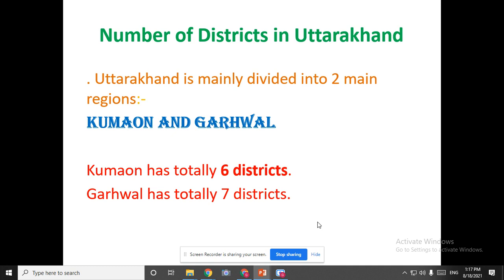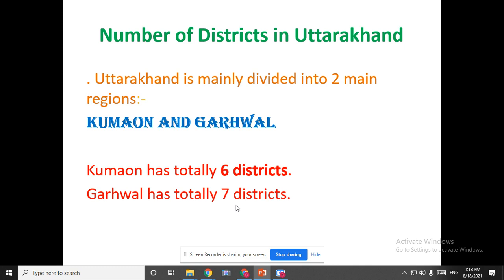In Kumaon, how many districts are there, and in Garhwal how many? In Kumaon there are 6 districts, and in Garhwal there are 7 districts. Till here, is it clear, children?